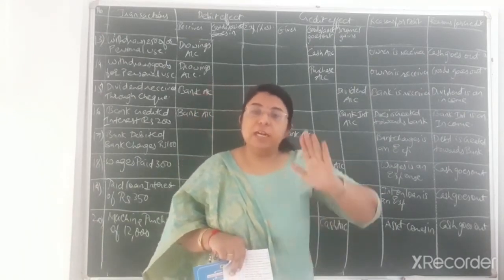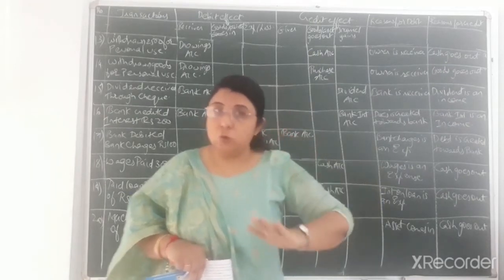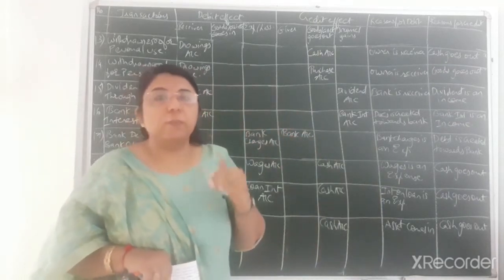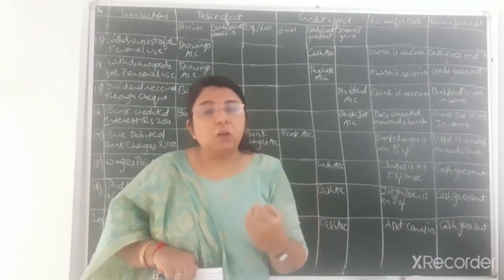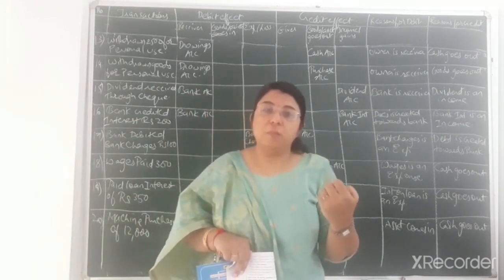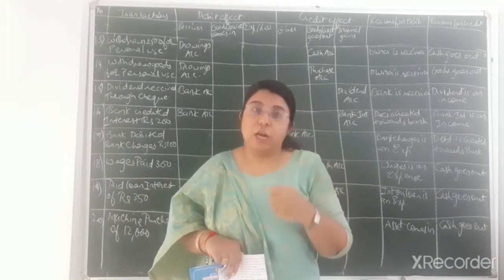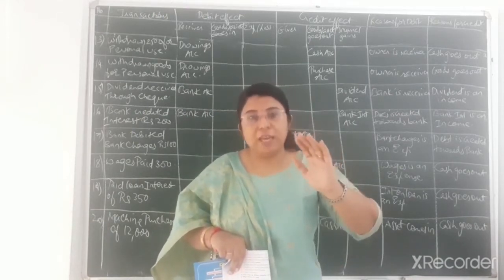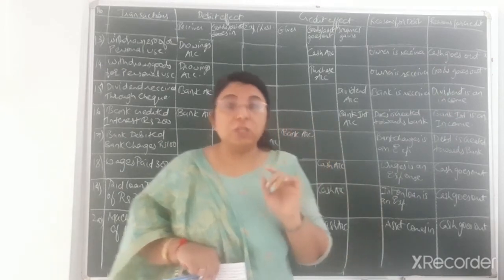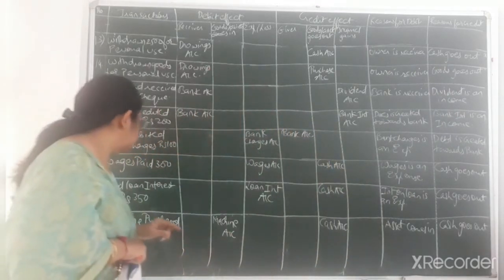Bank debited means that much amount of bank balance will be reduced because of bank charges. Bank is providing many kinds of facilities to the customers. So in return for those facilities, bank charges some amount, that is called bank charges. So that amount will be debited in our bank account, and that much amount of bank balance will be reduced. Okay, so it is one kind of expense for the business.